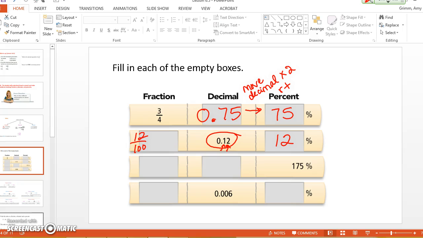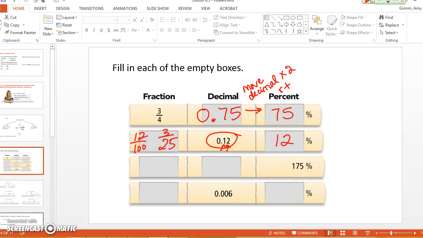So what would 12 and 100 both divide by? 2. So 12 divided by 2 is 6. 100 divided by 2 is 50. There was a bigger one. So that will still reduce, right? 3 over 25. Okay. So what was the number that would have gone into it? Yeah, 4 would have gone into 12 and 100. Okay. All right. So let's look at the next one.